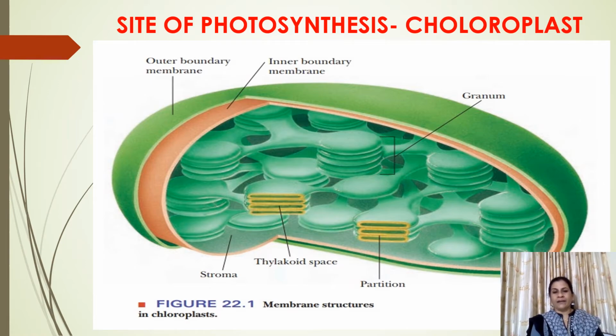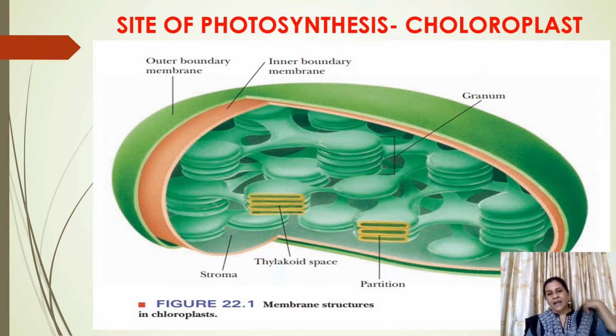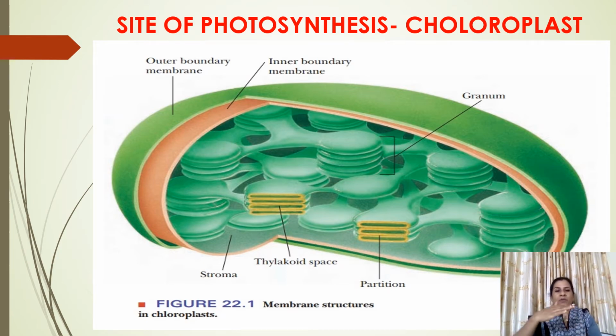Inner to that there is a homogeneous fluid or matrix called stroma. Suspended in the stroma, there are many disc-like structures called grana. Singular is granum. Each granum is made up of these yellow-colored disc-like structures, which I am able to see in the diagram, placed one above the other. These disc-like structures are called thylakoids. Thylakoids are placed one above the other like a stack of coins. Many grana are interconnected through intergranal or stroma lamellae.